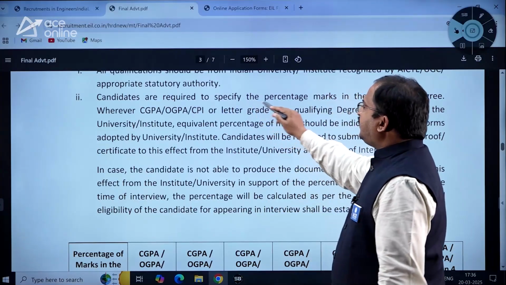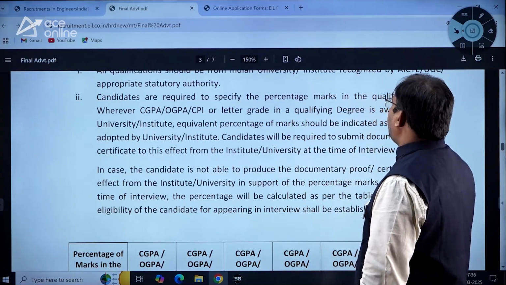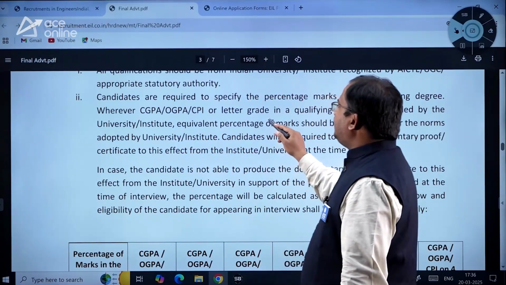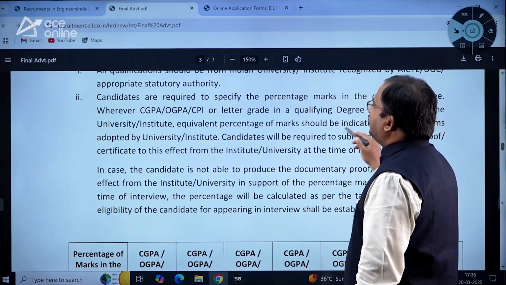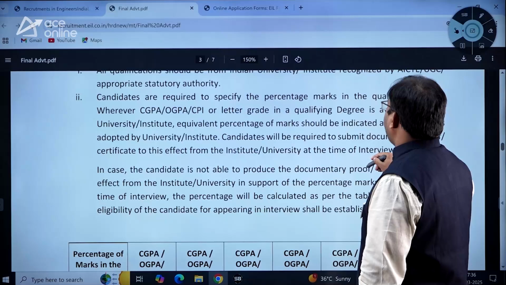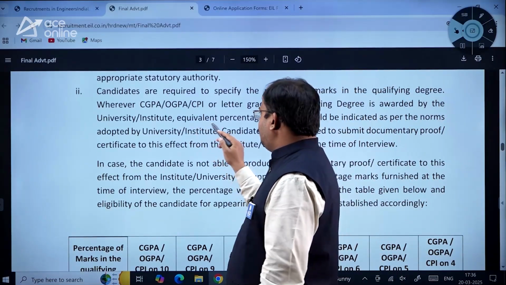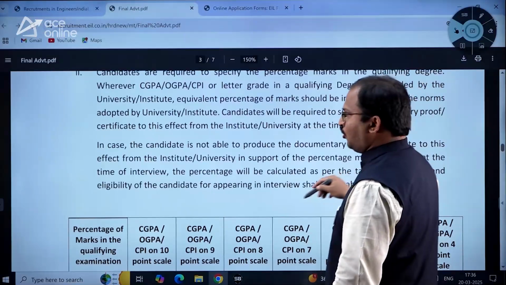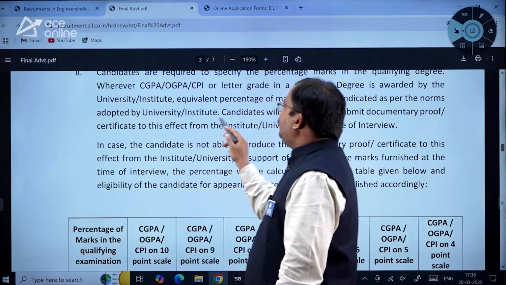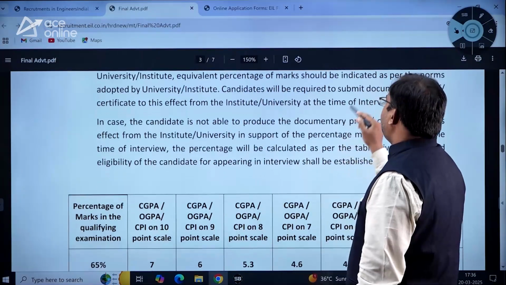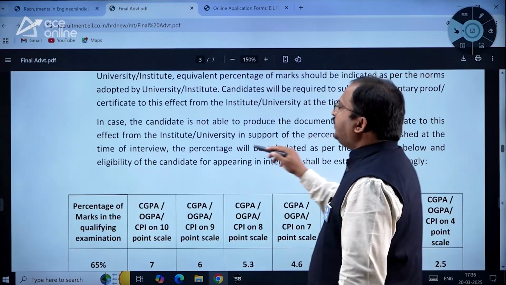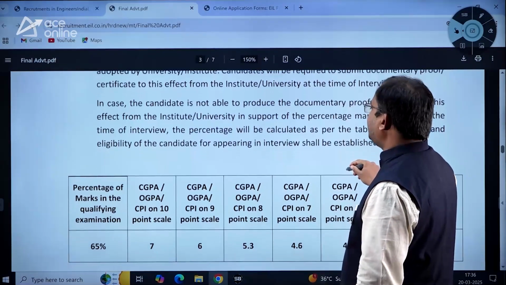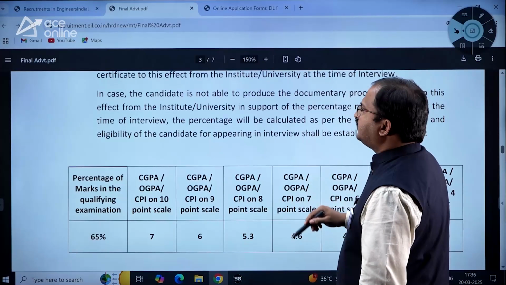Candidates are required to specify the percentage marks in the qualifying degree. Wherever CGPA, OGPA, CPA or grade or letter grade in a qualifying degree is awarded by the university or institute, equivalent percentage of marks should be indicated as per the norms adopted by university or institute. Candidate will be required to submit documentary proof or certificate to this effect from the institute, university at the time of interview. That is what he is asking.